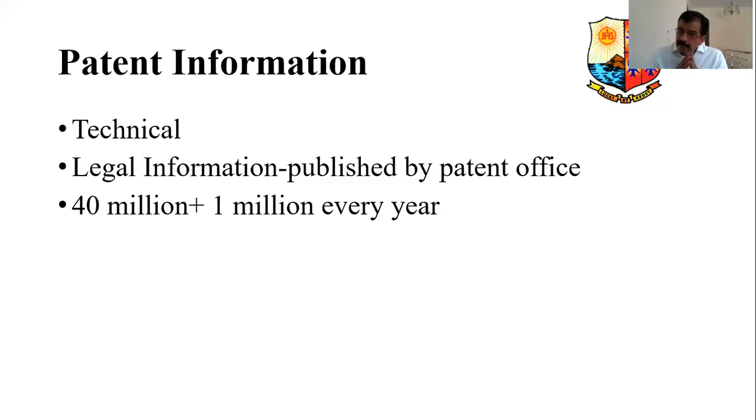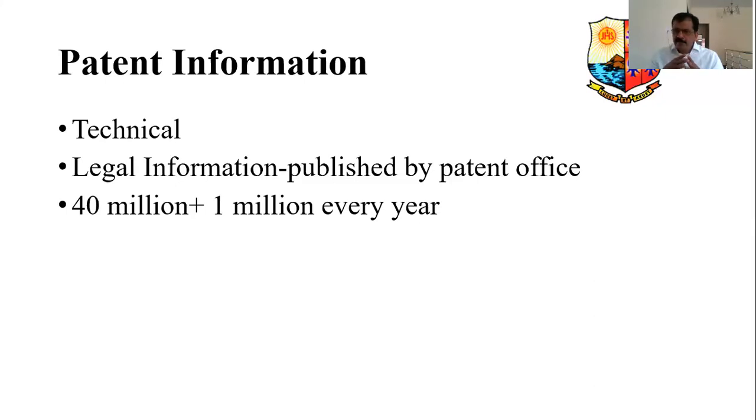And this will be published by the patent office once the patent is granted. Therefore, this is a very laborious process of the patent office, to give the full information about the patent granted, whenever it is granted to anyone.